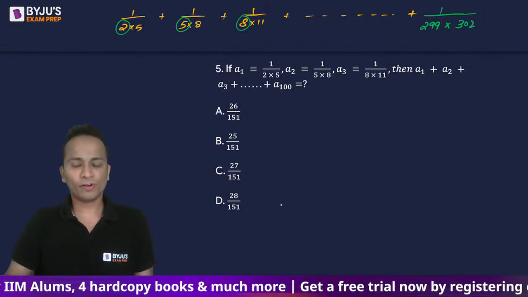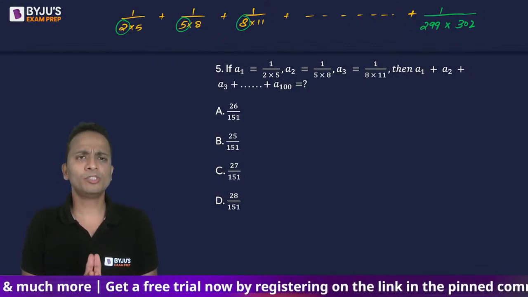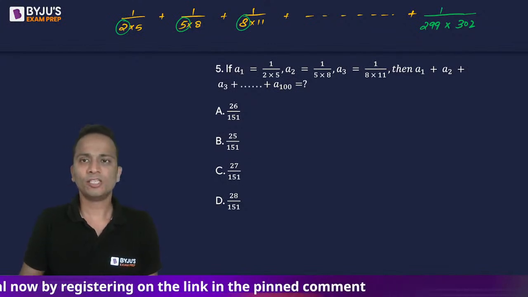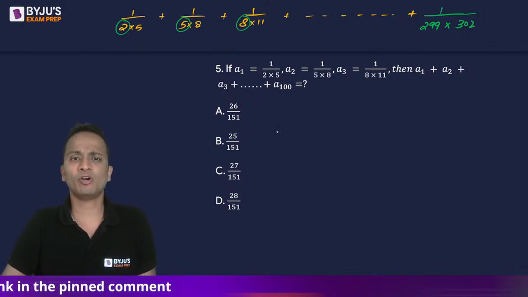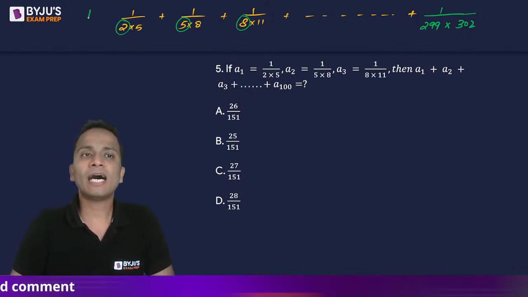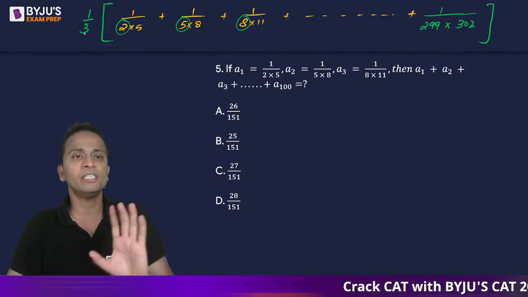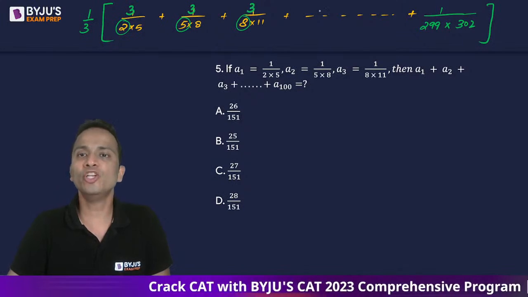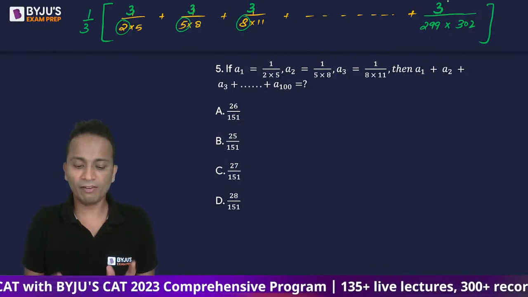Okay. So first of all, it is important to write the complete series. मैंने complete series लिख दी है. Now observe that everywhere in the denominator the difference is 3. ठीक है? So I'll be making a few changes. So what I'll do is I will multiply and divide this entire series by 3. मैंने 3 से divide कर दिया as you can see at the top, and I'll multiply 3 in the numerator of every term separately.